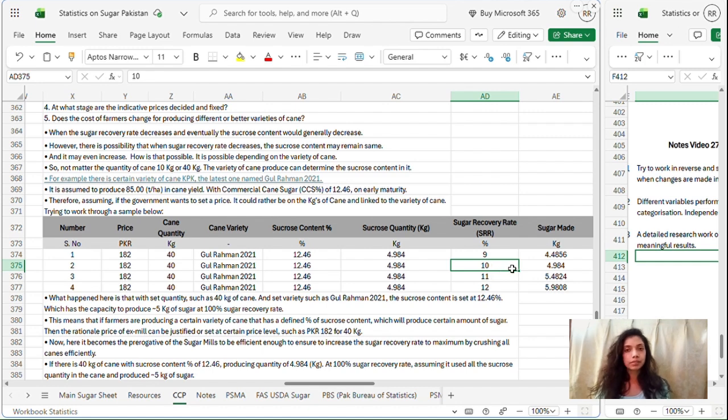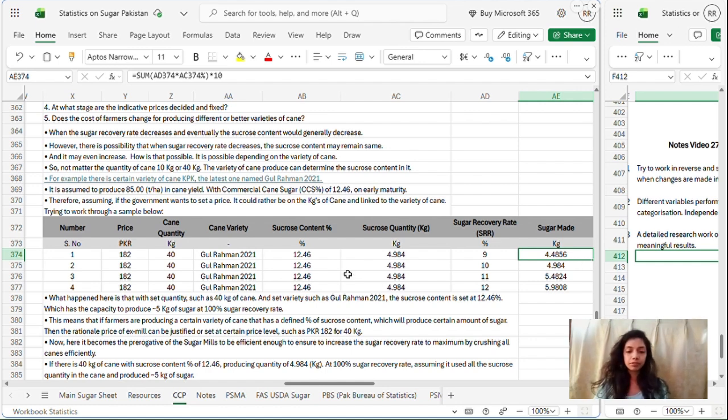But there is a technical difference. Here we are saying when the sugar recovery rate, let's say, goes from 10 to 9, the sucrose content would generally decrease. Though the variety is the same, let's say because the sugar recovery rate has reduced from 10 to 9, the sugar made is going to be reduced from 4.9 to 4.4.